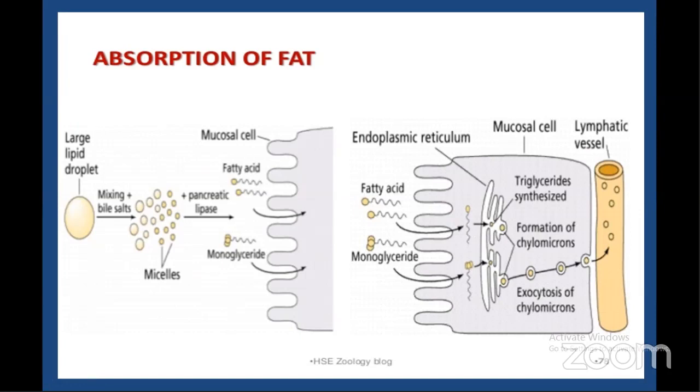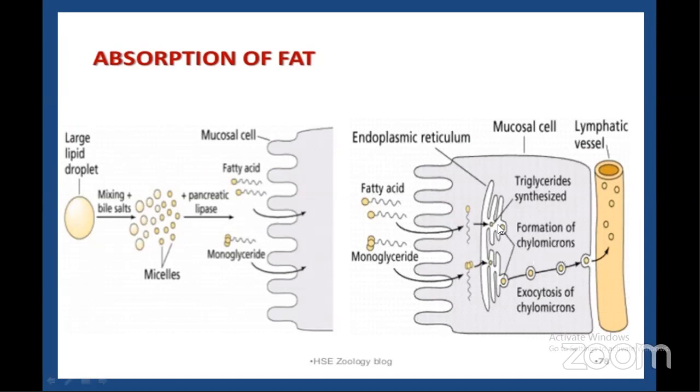These triglycerides are mixed with the phospholipids and cholesterol and surrounded with a protein coat. There are a lot of changes occurring within the enterocytes of the small intestine. After diffusing into the cell, the fatty acids and monoglycerides are reincorporated into triglycerides, which are surrounded by a protein coat and transform into chylomicrons.